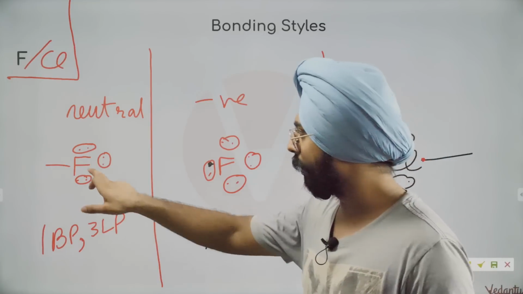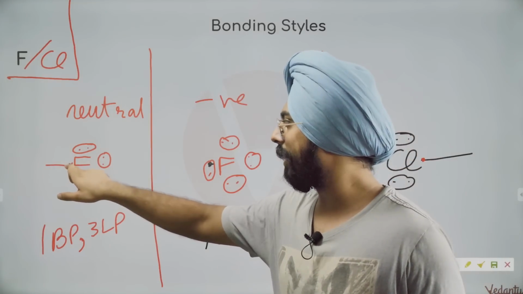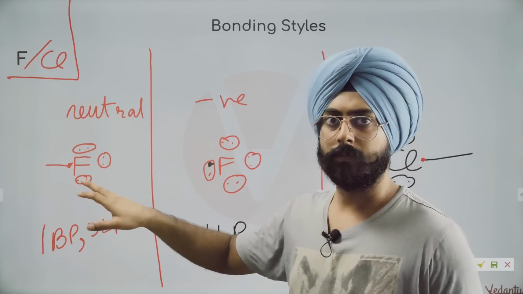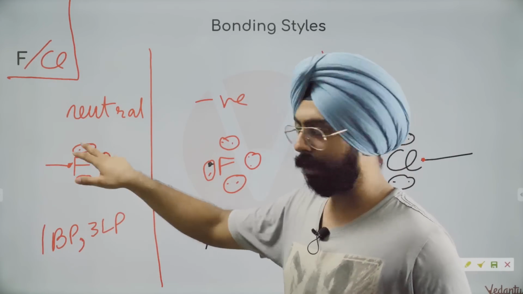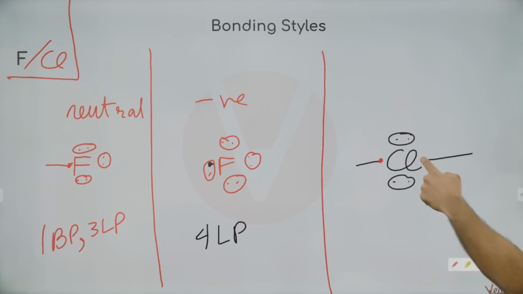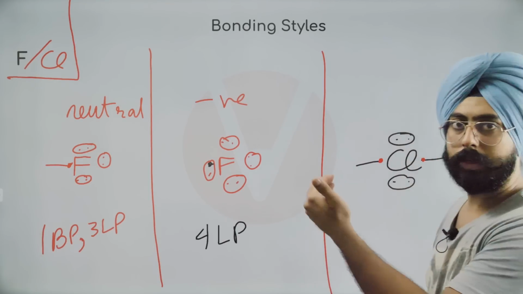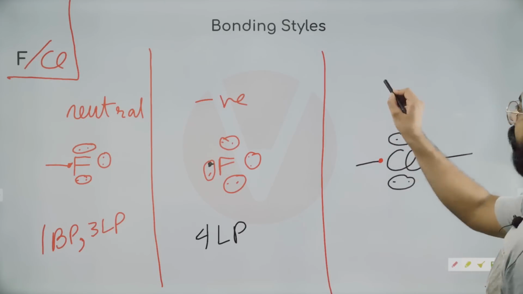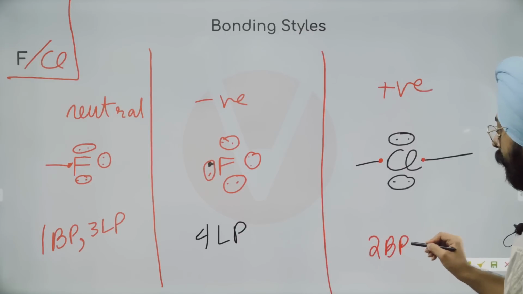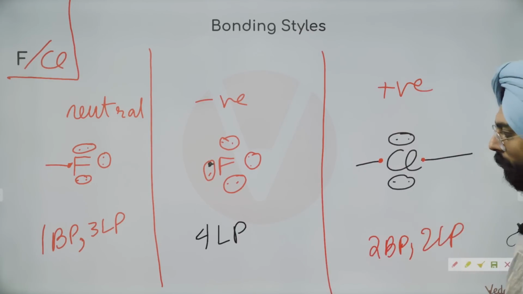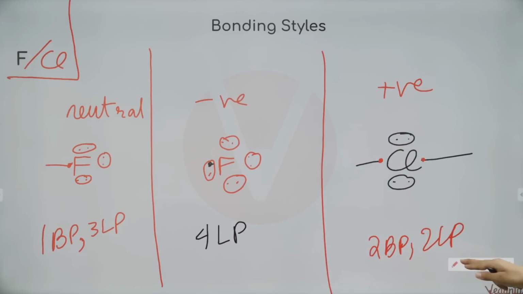Generally, a halogen would like to keep 1, 2, 3, 4, 5, 6 and 7 electrons with it in the valence shell for it to be neutral. Halogen के neutral होने के लिए उसके valence में 7 electron उसके खुद के होने चाहिए. Over here, chlorine has 1, 2, 3, 4, 5, 6 electrons that it's taking care of. 6 electrons means 1 less electron. So whenever you have a positively charged halogen, it will essentially have 2 bond pairs and 2 lone pairs. Once again, the total number of electron pairs that we've made is equal to 4. Got it? So please make sure you write this down as well.